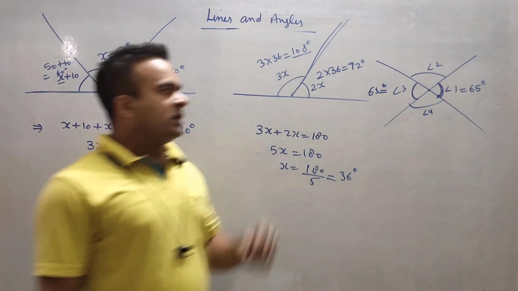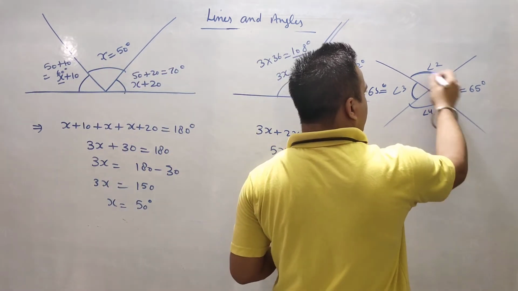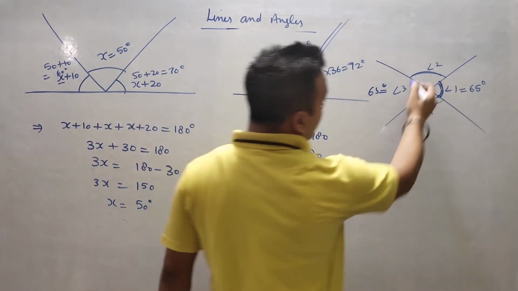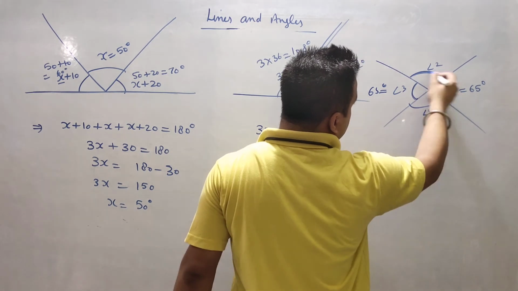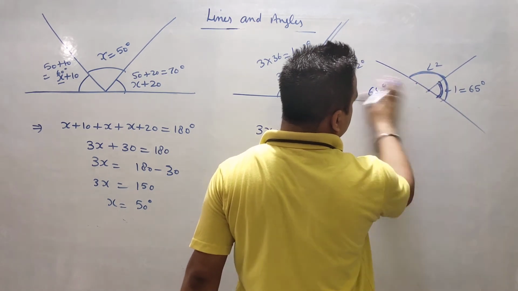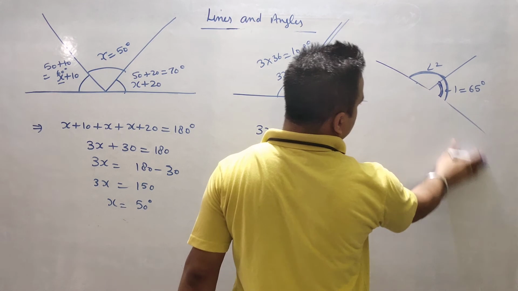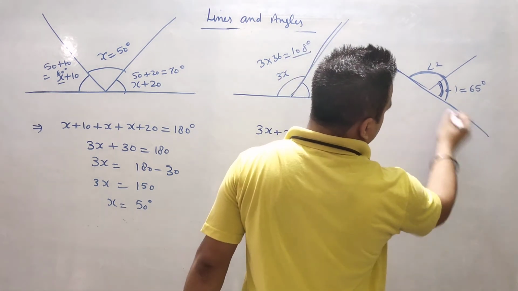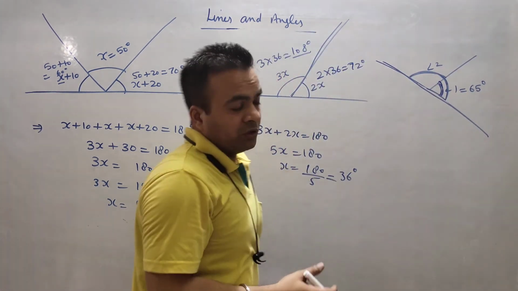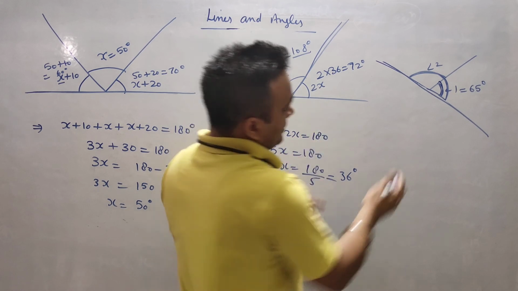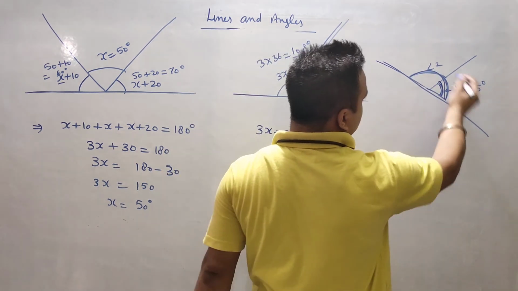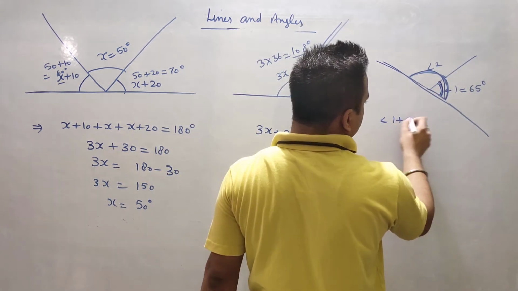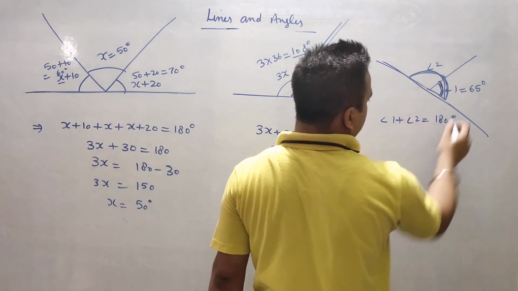Now what is next? Next is angle 1 and angle 2. They are forming a linear pair, because if you see this line, I am removing this one, you can see the figure is tilted, but you have to see that these two angles are forming a linear pair. So it means angle 1 plus angle 2 is equal to 180.